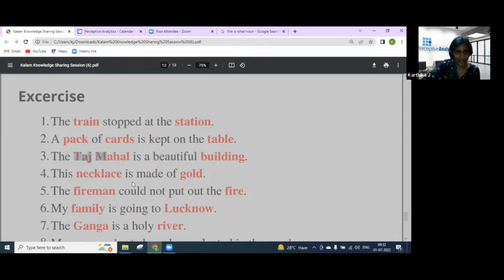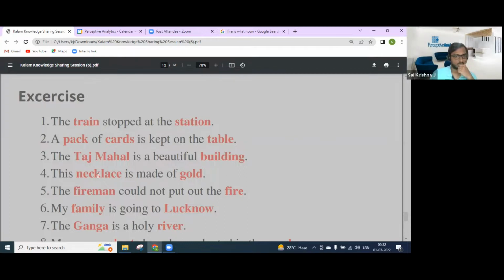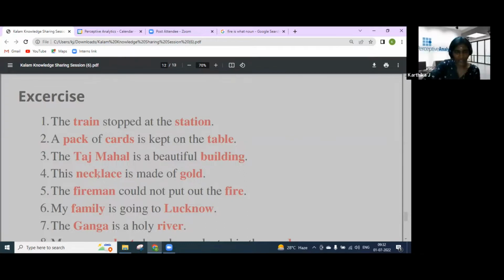And this necklace is made of gold. Necklace, I think, is a common noun. Gold is a material noun. Yeah, material noun.